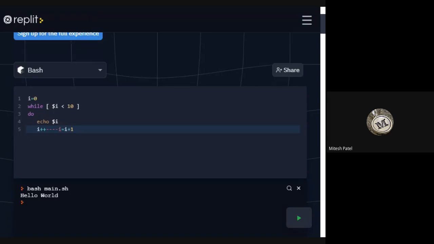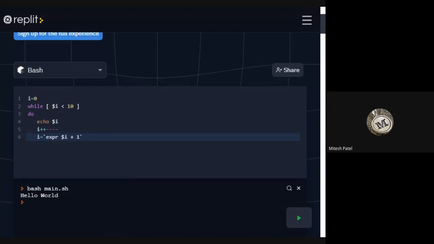So you can write it like that, because i++ is the shorthand operator. So here i = i + 1 is the expression, and you can write this in both ways. How can you write the expression through a command? Using the expr command: expr space $i space + 1, and we have already done this in addition.